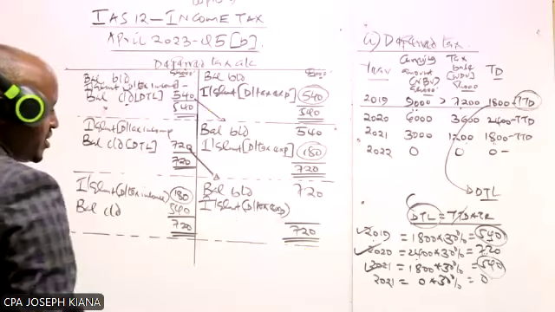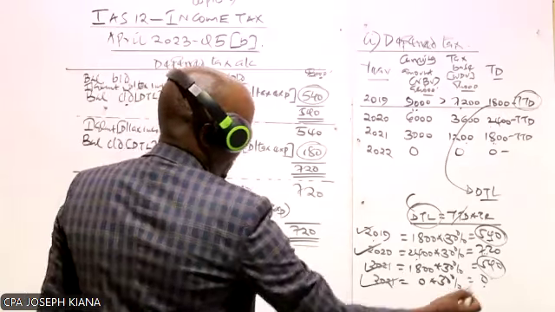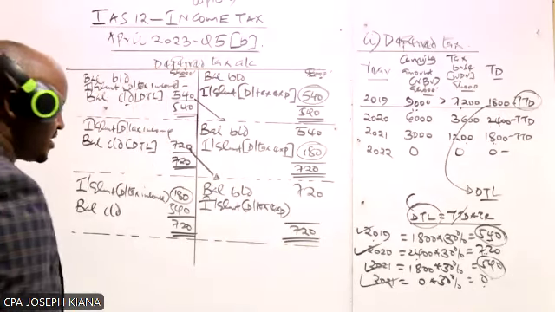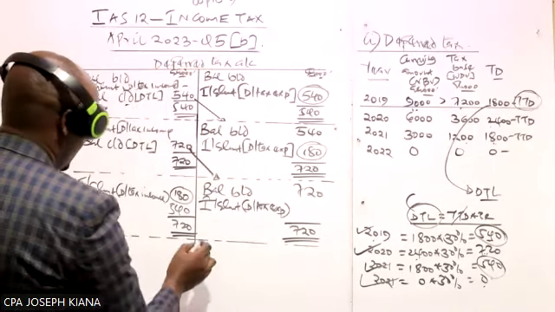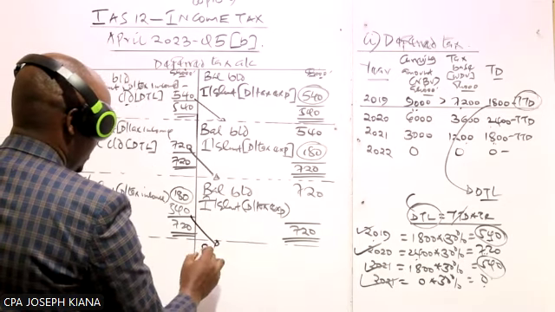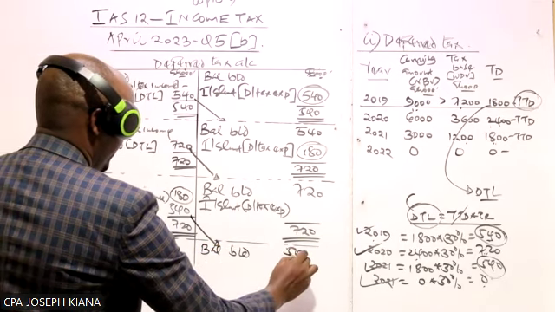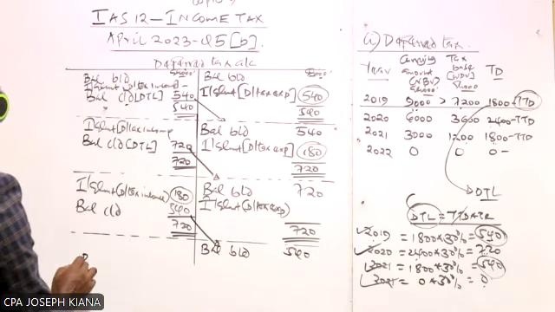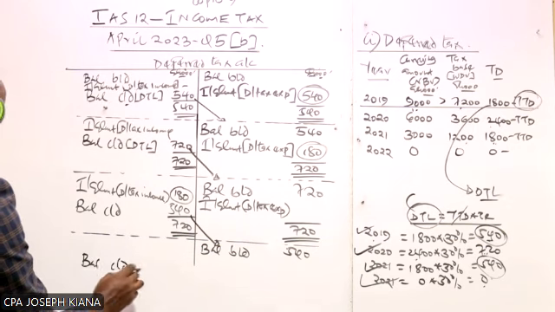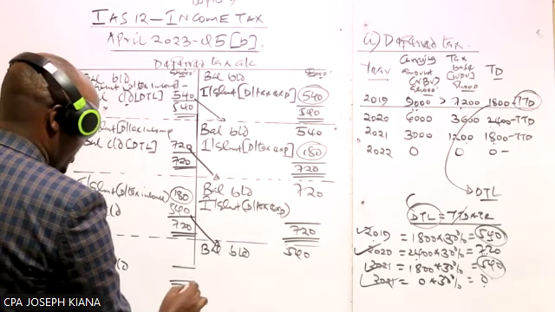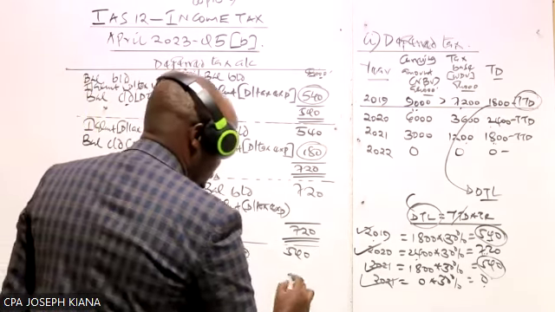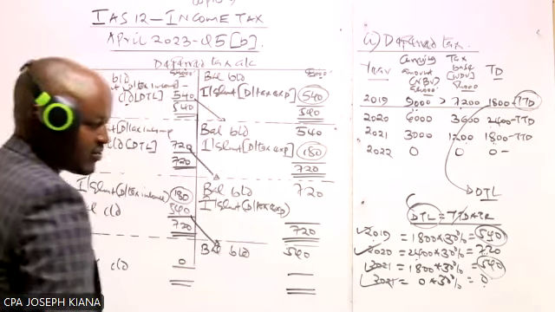Which is 2021. In 2021, do we have any balance at the end of the year? No. But even before you do that, let's not forget bringing down that balance, which is 540. And then at the end of the year, we don't have any balance of a deferred tax liability. So we balance our account.